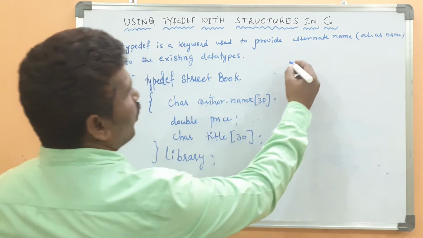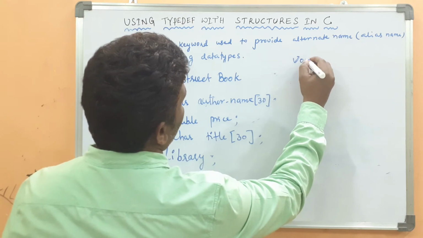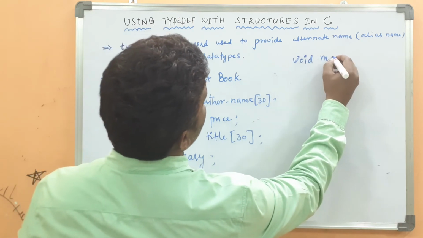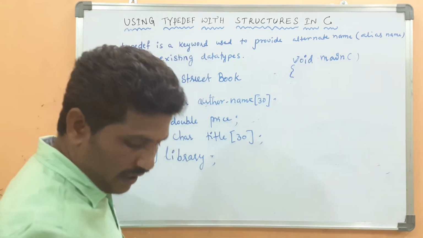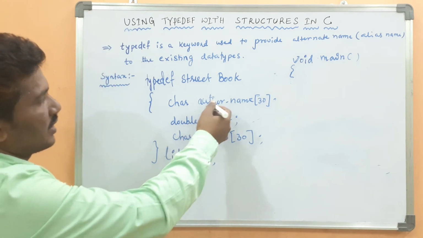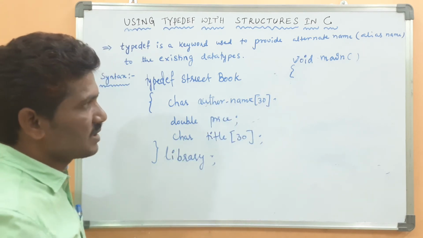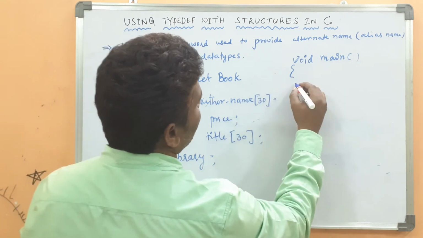Then void main. Directly initialize the author name, price and title, using string copy.